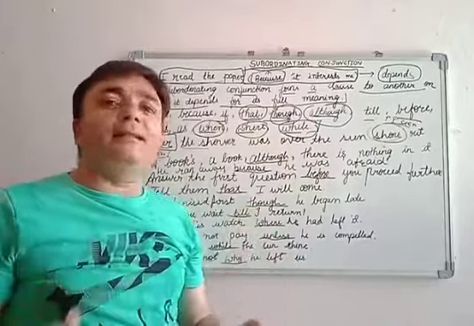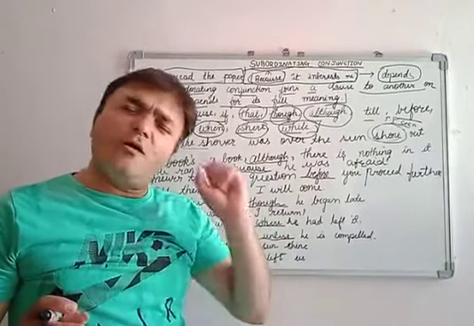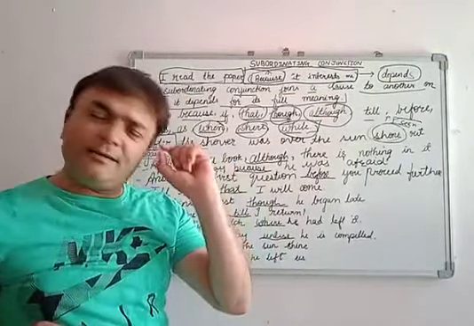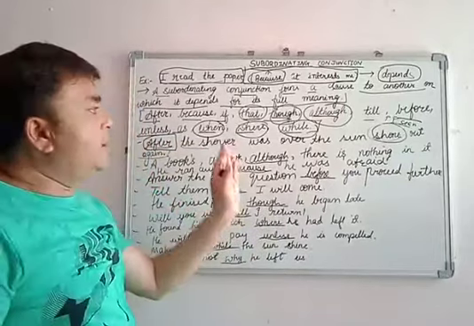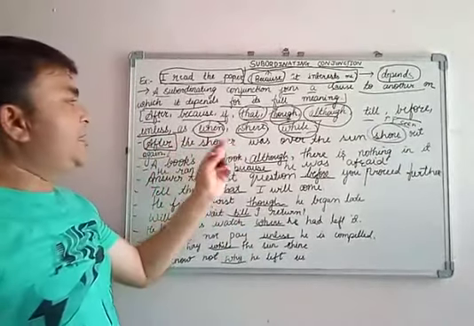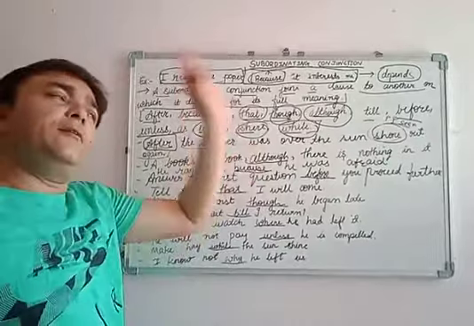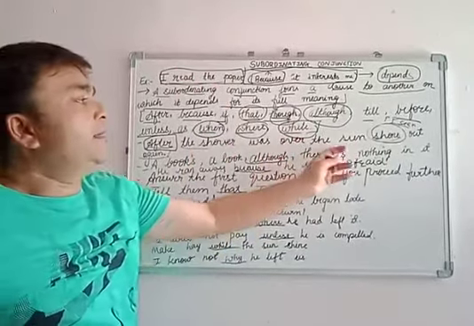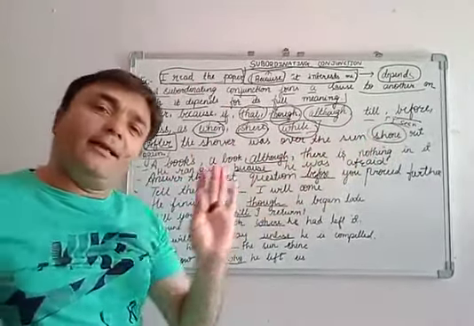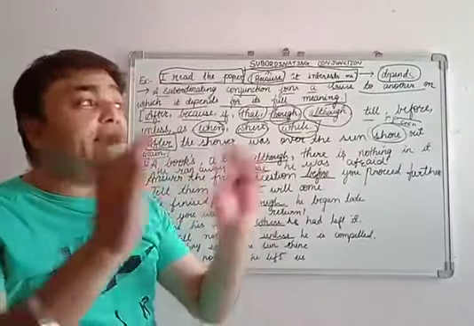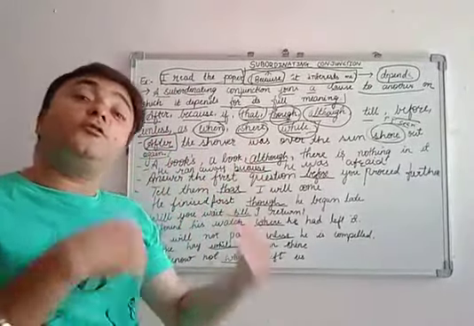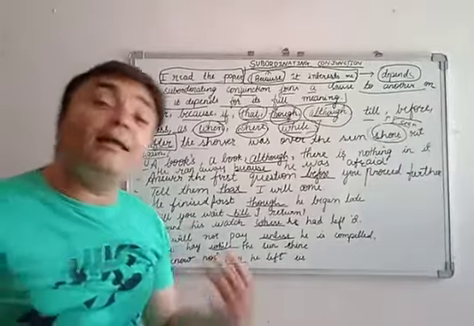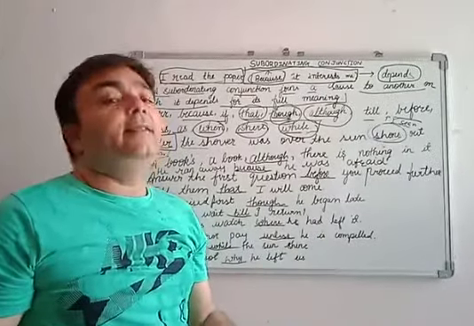We feel that it's raining. So tiny drops, we can say tiny drops also. So after the shower was over means after the raining was over, the sun shone out again. Then the sun came again. We can see the sun. The sun shone out. Dikhai diya, in Hindi we can say.